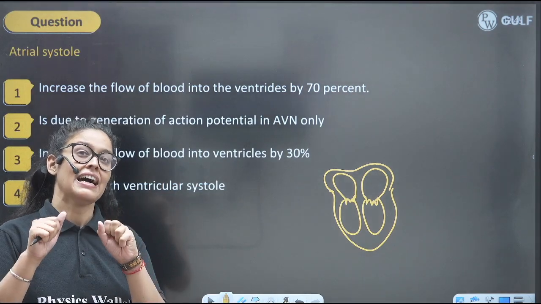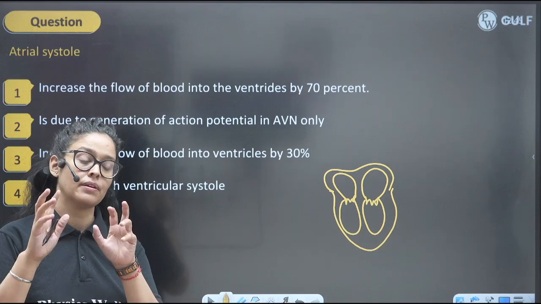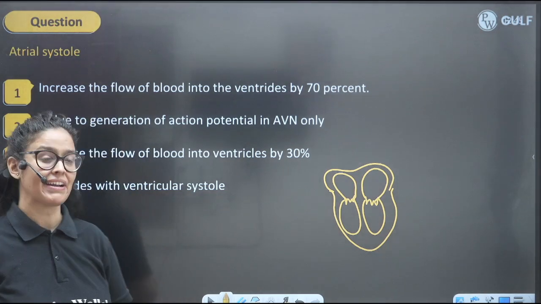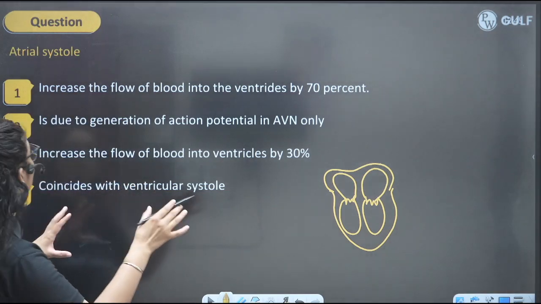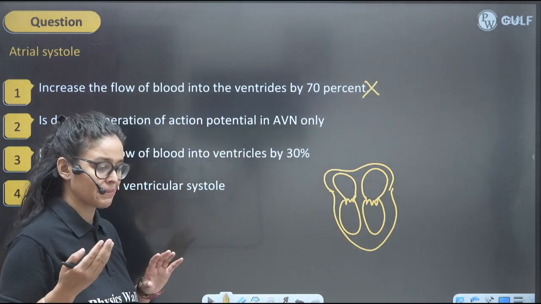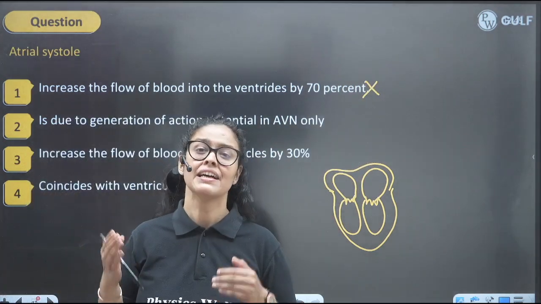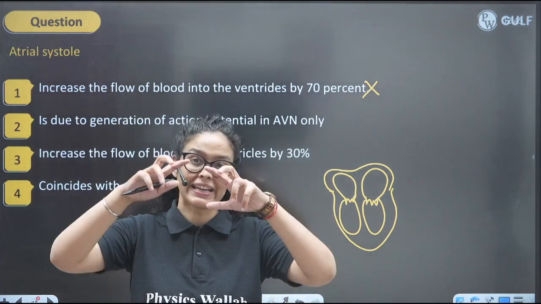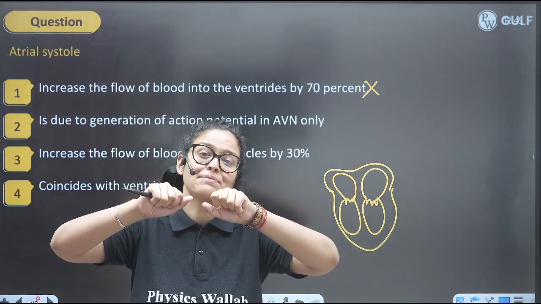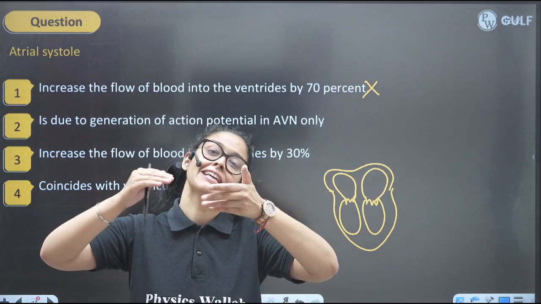Atria are basically just squeezing the blood into the ventricles, right? Does it increase the blood flow into the ventricle by 70%? No, by 30%, because 70% of blood is filled during joint diastole. But during atrial systole, when the atria are contracting and pushing blood into the ventricle, it will be increased by 30%, right?